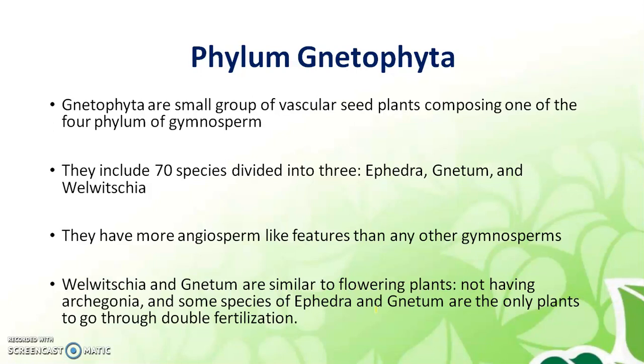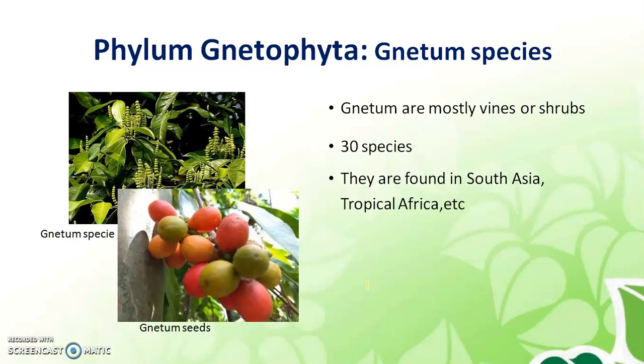Then, Welwitschia and Gnetum are similar to flowering plants, not having archegonia, and some species of Ephedra and Gnetum are the only gymnosperms to go through double fertilization. That means they are less similar to the gymnosperms and more similar to the flowering plants. They undergo double fertilization like the flowering plants.